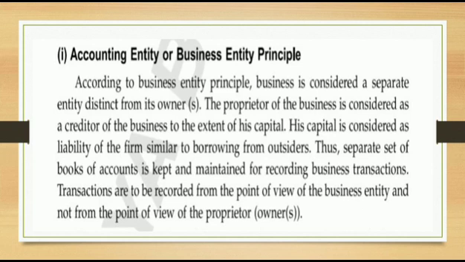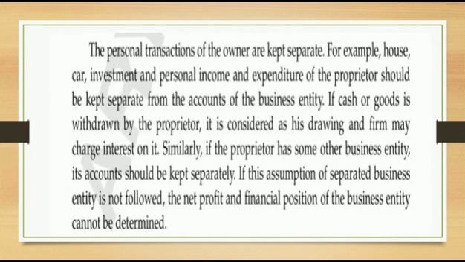This principle indicates that the business is considered a separate entity, distinct from its owner. The proprietor of the business is considered a creditor of the business to the extent of his capital. His capital is considered a liability of the firm, similar to borrowing from outsiders. A separate set of books of account is kept and maintained for recording the business transactions. Transactions are to be recorded from the point of view of the business entity and not from the point of view of the proprietor or owner.